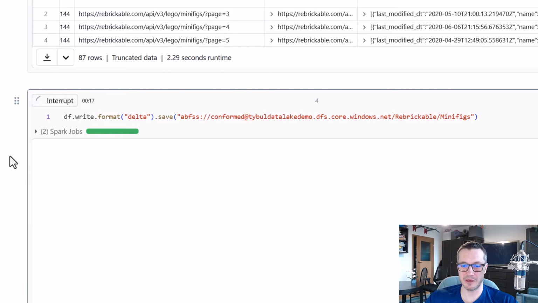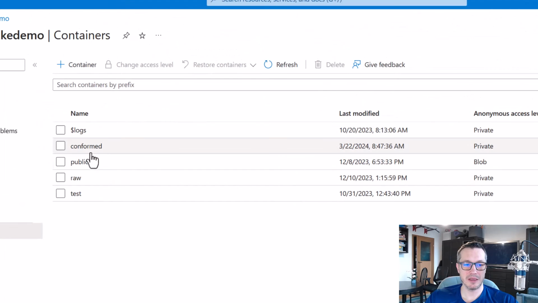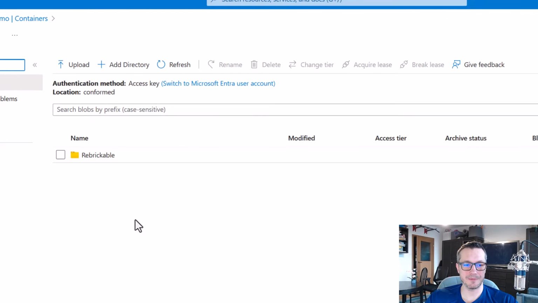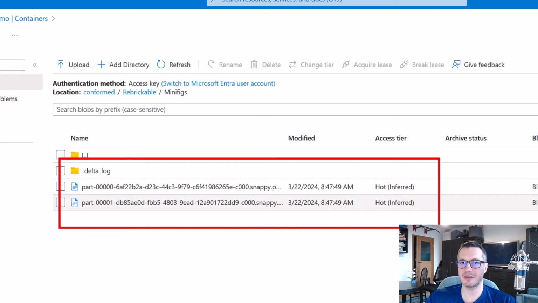So something is happening. The data is being saved to my minifix directory inside the conformed container as delta, and it succeeded. So let's take a look at our data lake. So we have this replicable directory, then minifix, and yes, this is our data saved as delta.